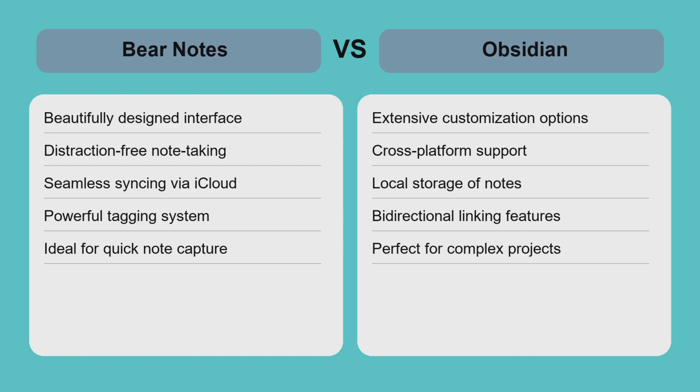Bear Notes excels at quick, elegant note capture with a focus on simplicity and Apple ecosystem integration. It's perfect for users who want a distraction-free environment and easy tagging without complex setups. In contrast, Obsidian offers a robust framework for building a personal knowledge graph with deep linking and powerful customization options. It works across multiple platforms and stores notes locally, giving users full control over their data.